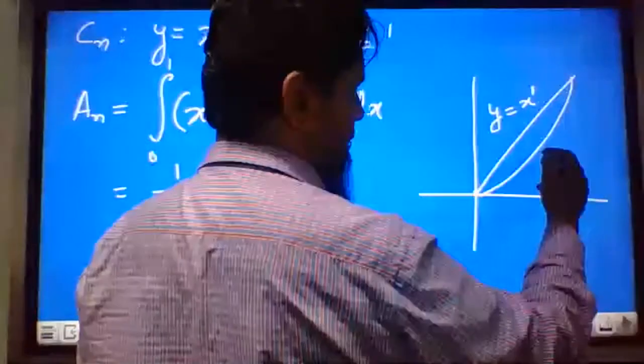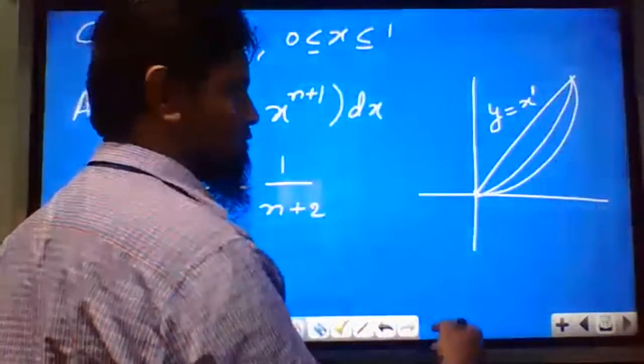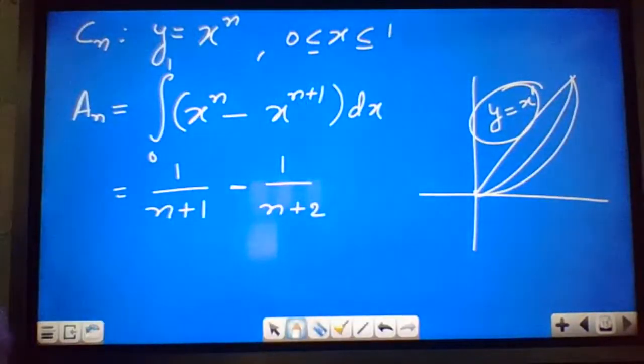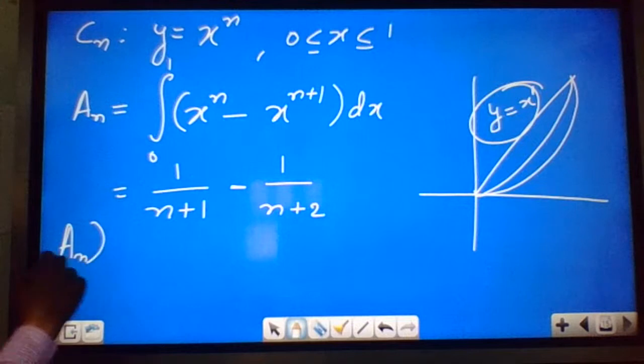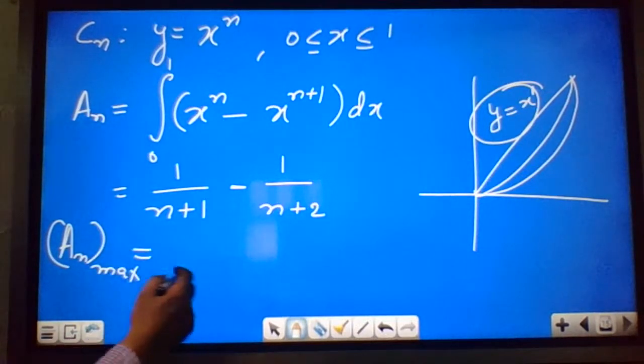This is y equal to x power 2, y equal to x power 3. So all the other areas are small. So maximum area you will get when y is equal to x, that is y equal to x power 1 or n equal to 1. So you can write down here, An will be maximum when n is equal to 1.